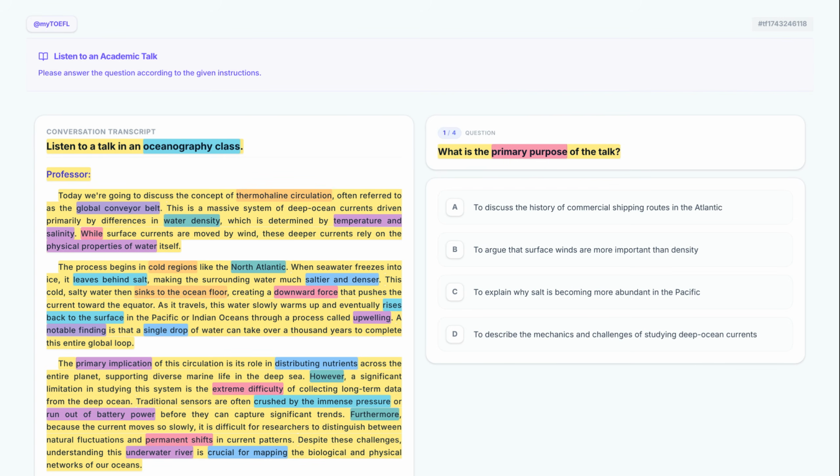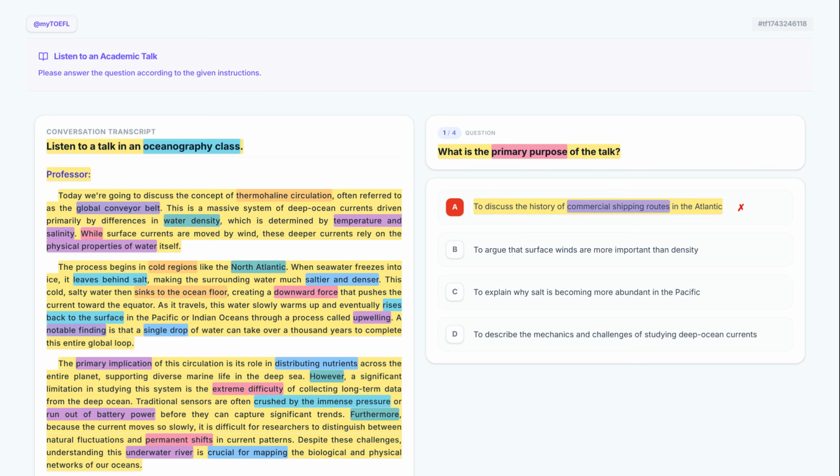This primary purpose question asks us to summarize the entire talk. We need to find an answer that covers both the explanation of the current and the research issues mentioned at the end. Let's analyze option A. To discuss the history of commercial shipping routes in the Atlantic. This option focuses on commercial shipping routes, but the professor never mentions human trade or history, focusing only on natural deep ocean currents. We can eliminate this.